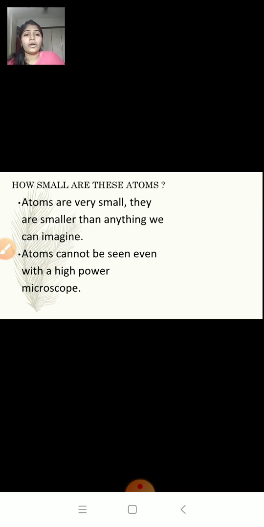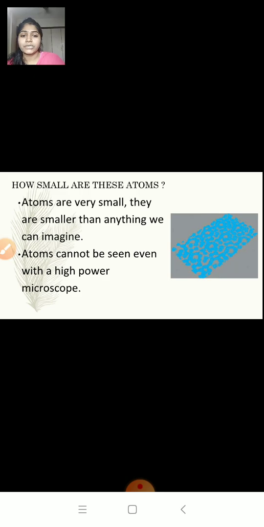But through modern techniques, we have a microscope called the scanning tunneling microscope, STM. This microscope provides a magnified image of the atoms that are present on the surface of an element.